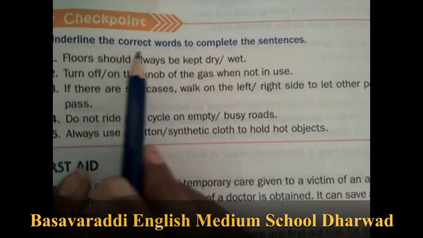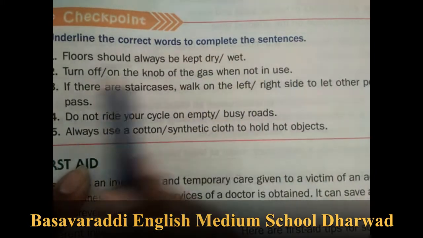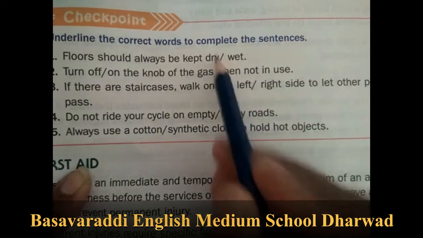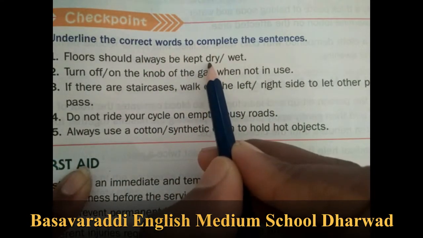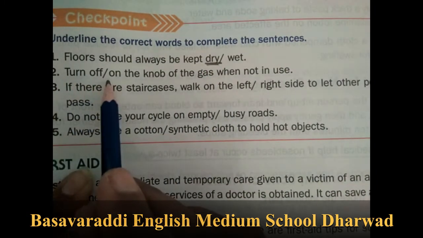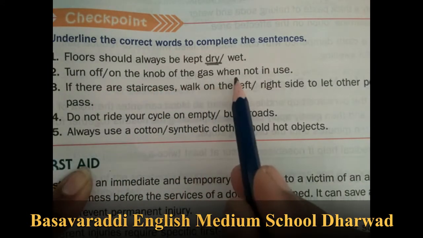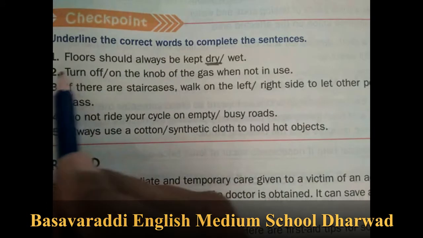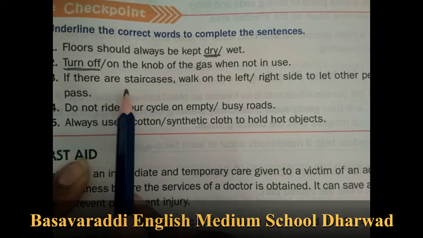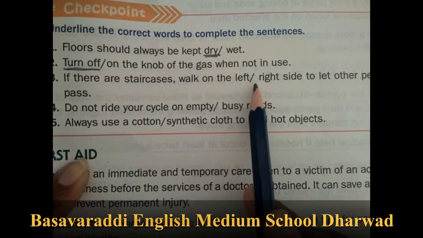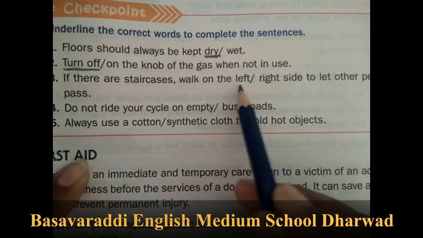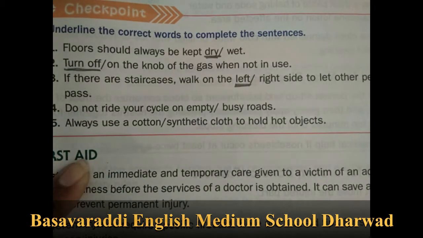Next, checkpoint: underline the correct words to complete the sentences. First one, floors should always be kept dry or wet. Always be kept dry. Second one, turn off or on the knob of the gas when not in use. Let's turn off, not on. Third one, if there are staircases, walk on the left or right side to let other people pass. That is left. Yes, walk on the left side.